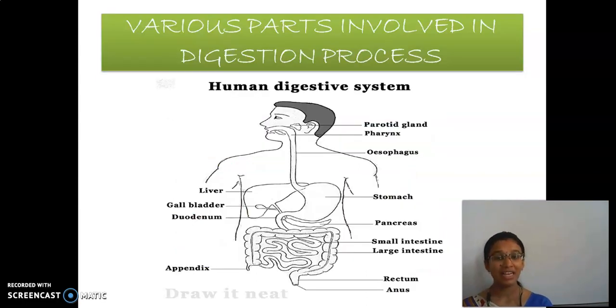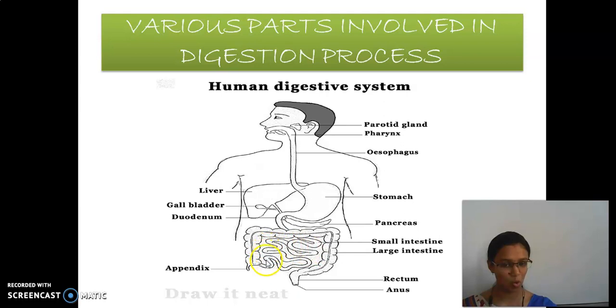What are all the parts involved in the digestion process? The first one is the mouth, or the buccal cavity. And then the food enters into the esophagus. And then it enters into the stomach. Here what process takes place? Digestion. Here ingestion, here digestion. And then this food enters into the small intestine.